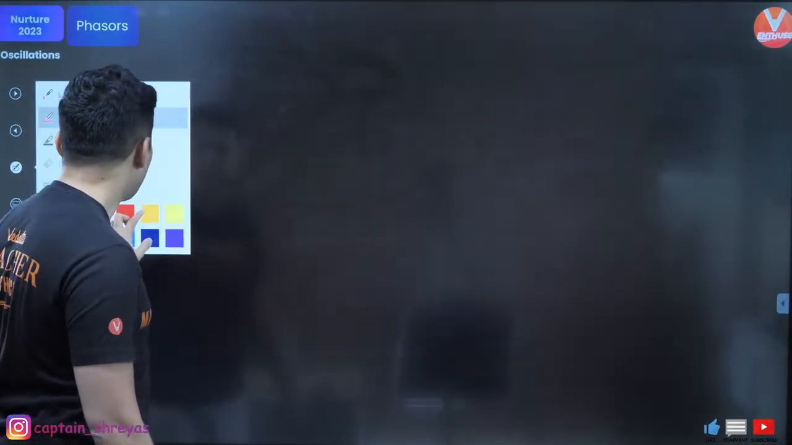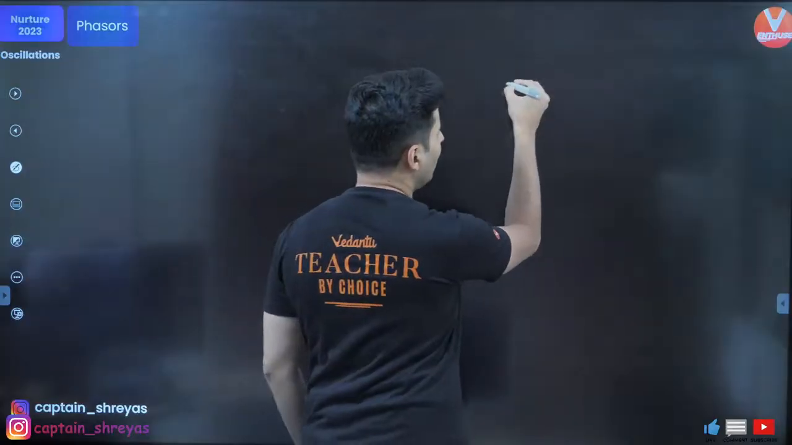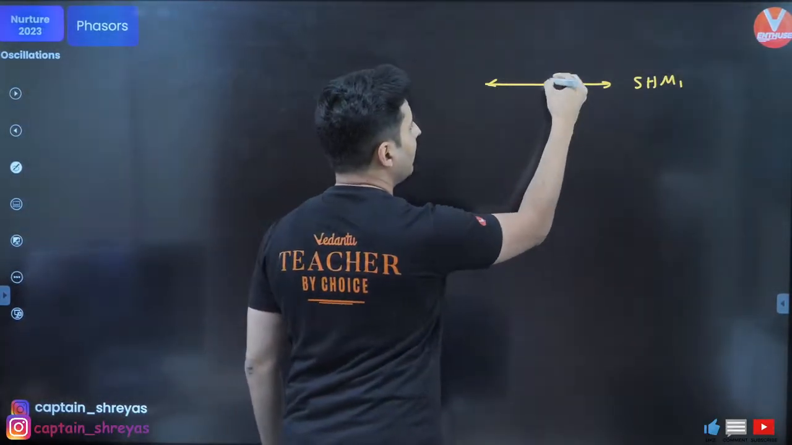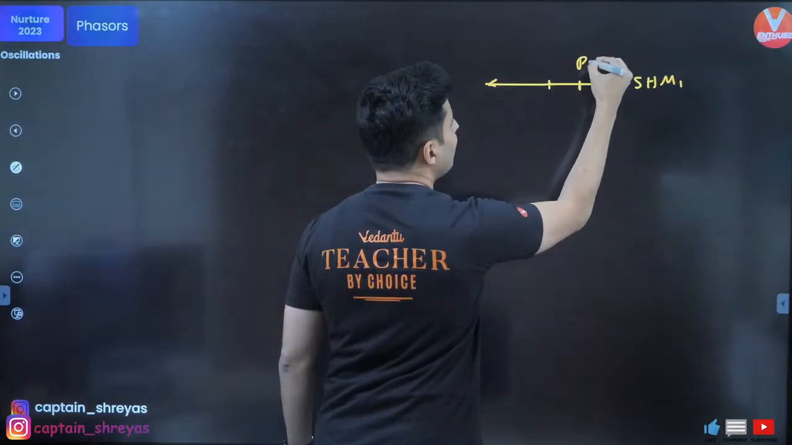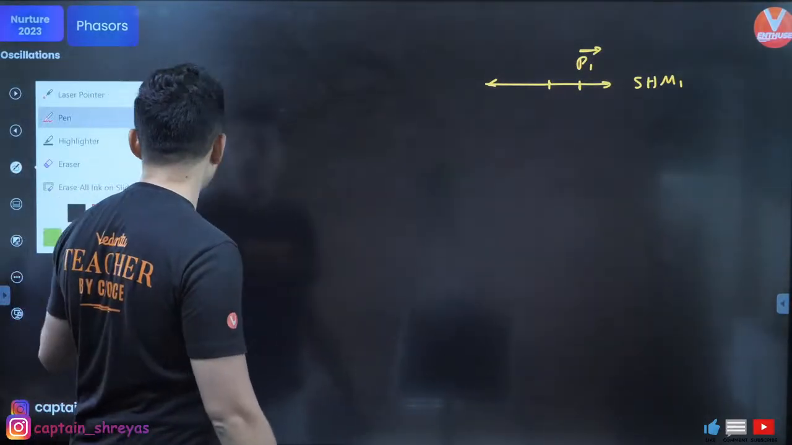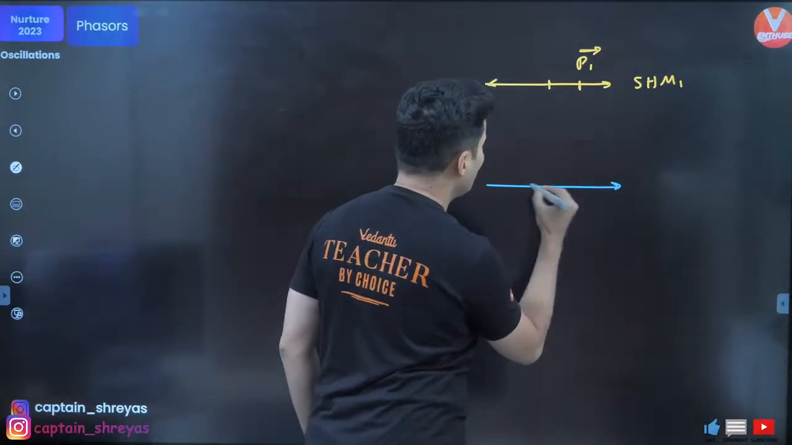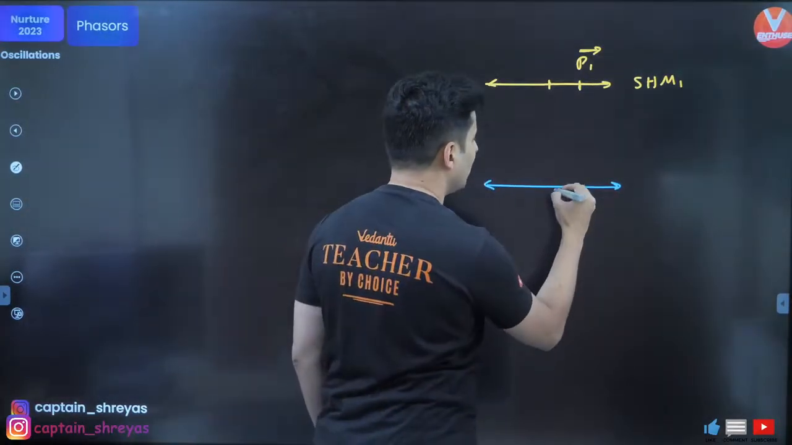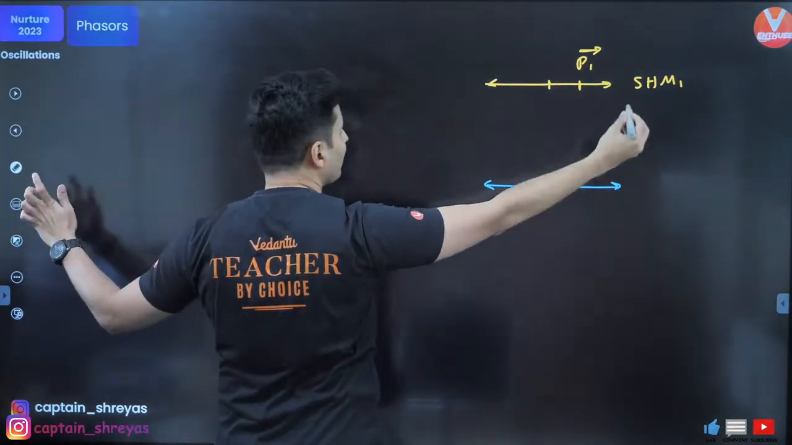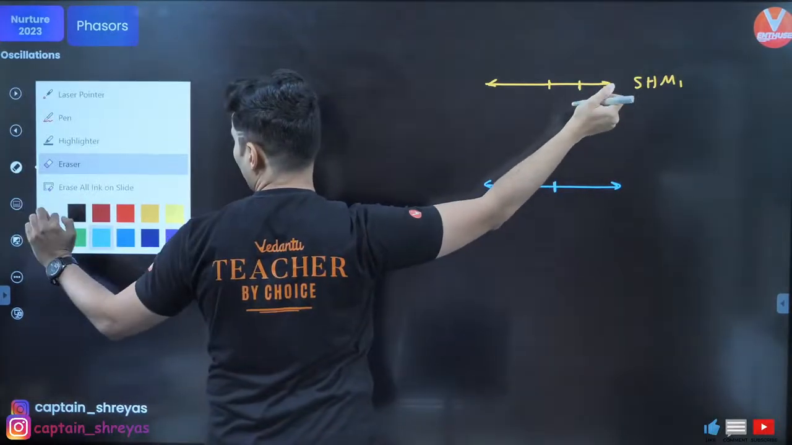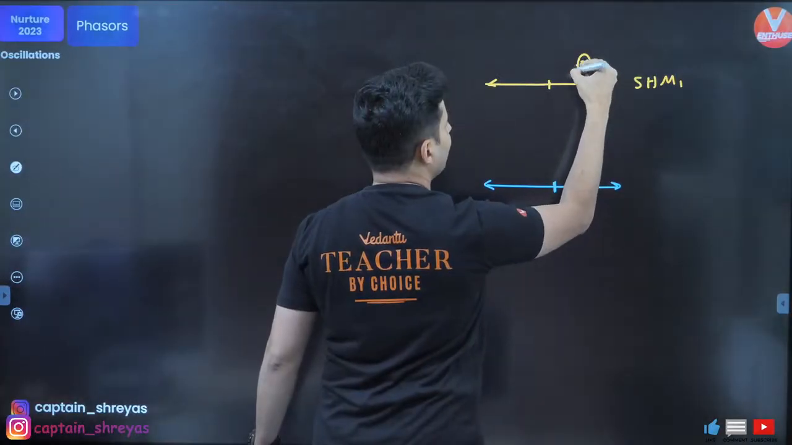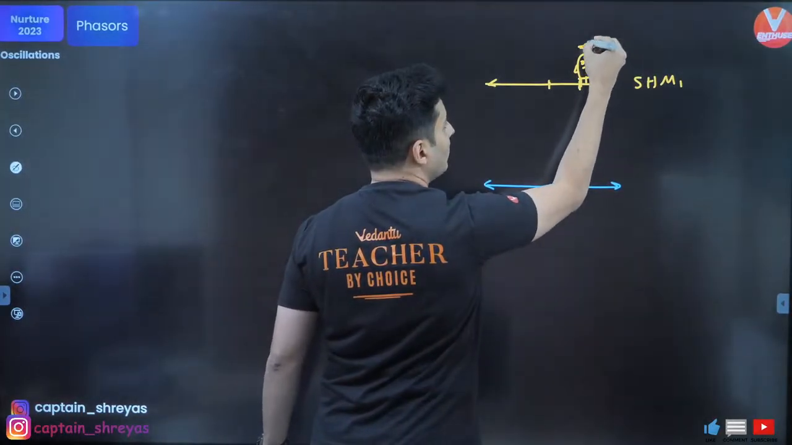Example, imagine there is SHM1. This is SHM1 and there is a particle P1 going, let's say, this way. And there is SHM2, second SHM, two particles going back and forth. These are like two worried Pandus. Imagine this is a Pandu, guys. This is Chotu Pandu. He's very worried. He doesn't know how to tackle so much exam pressure.